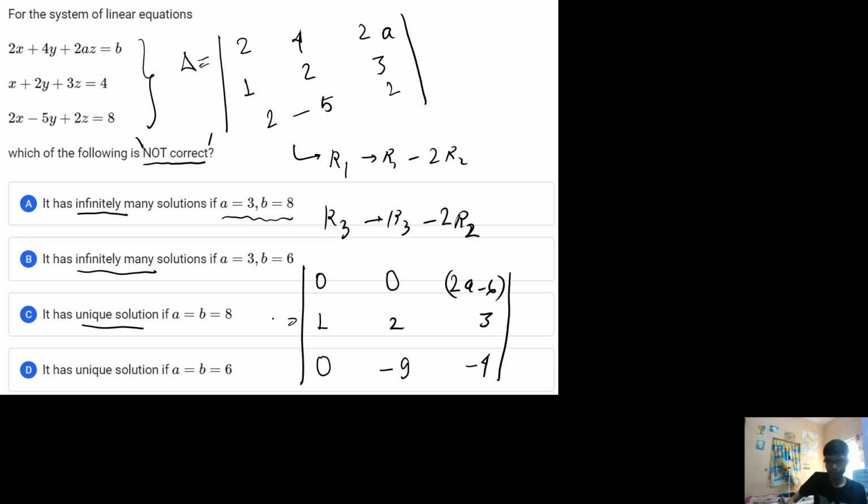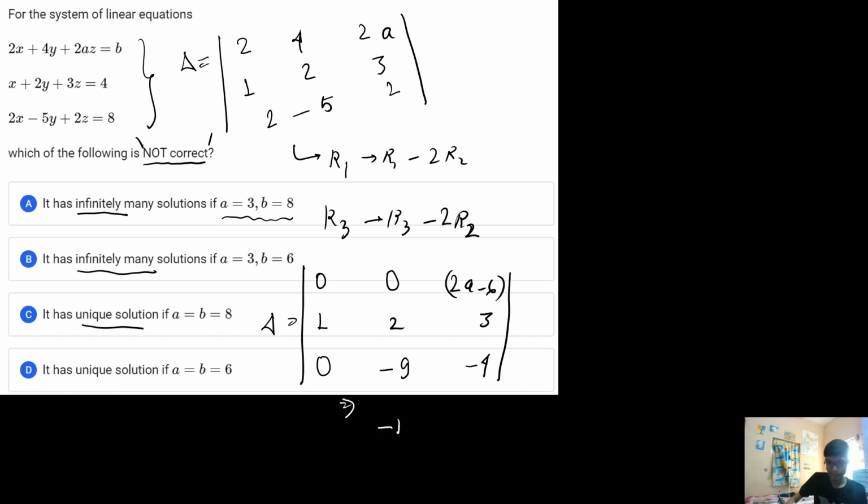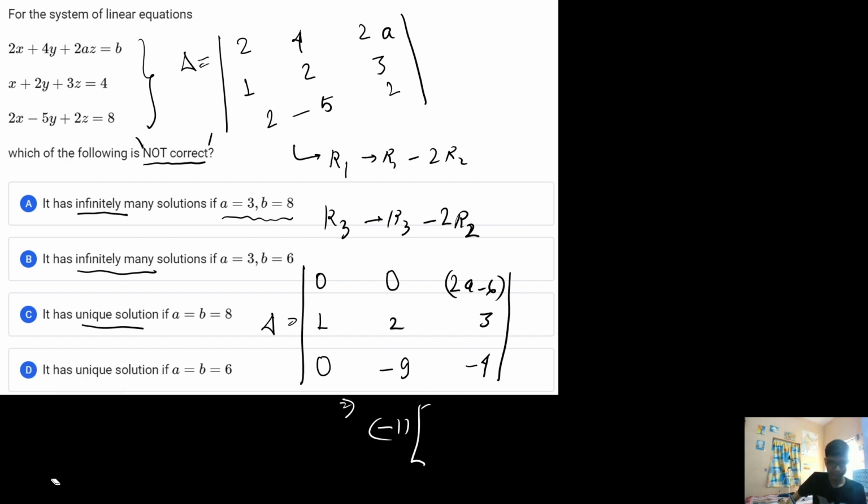Now if I expand this delta along the first column, I will get minus 1 multiplied by, sorry, not minus 8, okay, minus 1 multiplied by 0 minus 9 times minus 9, that is plus 9 times (2a minus 6), is equal to this delta. Now from here if I take 2 common, that is 18 times (a minus 3), which is the value of delta.